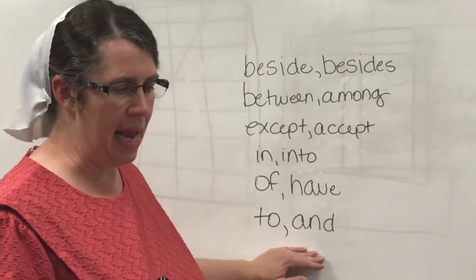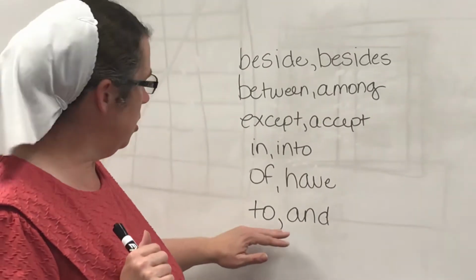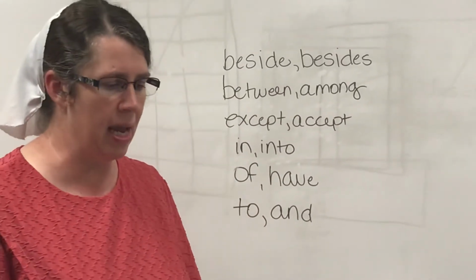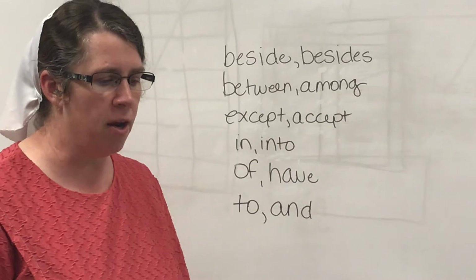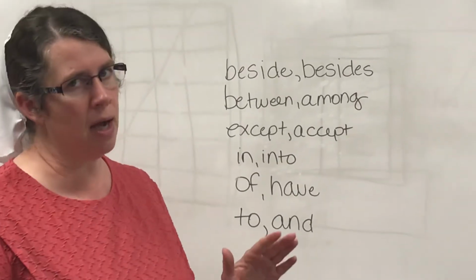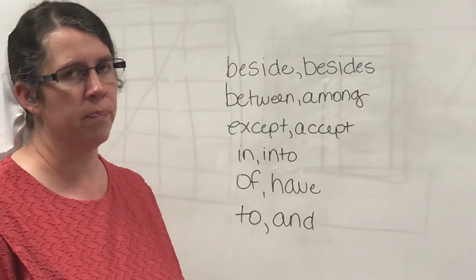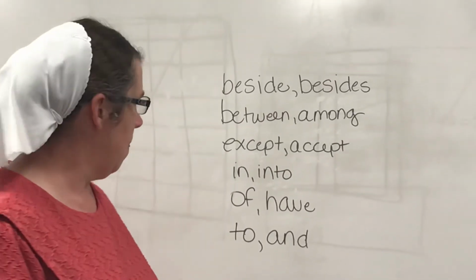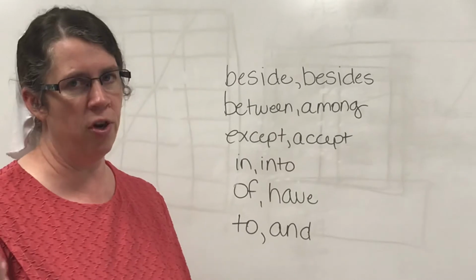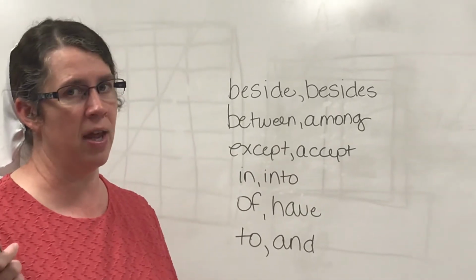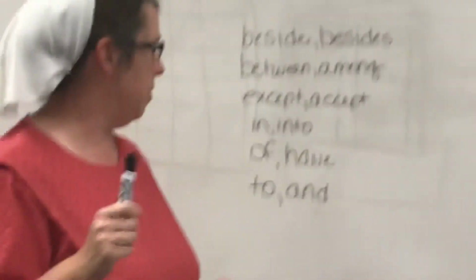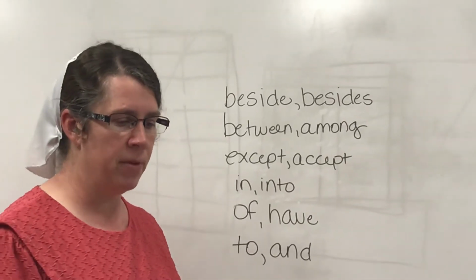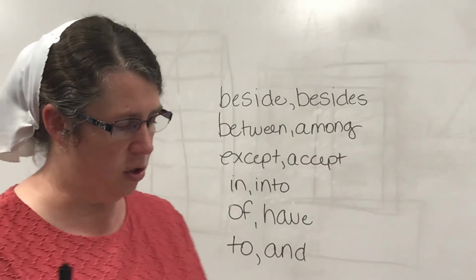And to, and do not use the conjunction and after the words try and sure. In other words, try and come to the party tomorrow. We need to say try to come to the party. Be sure and turn the light off. Now, I am sure that I have used that already, but we should say be sure to turn the light off. All right? So just a few review on that word.